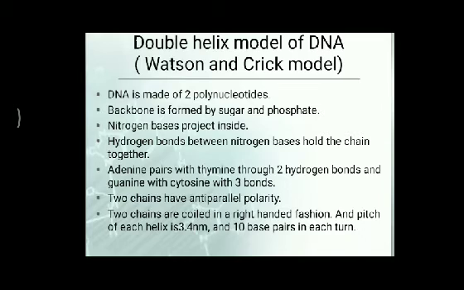Here, the bonds between the two chains, meaning the hydrogen bonds between the two chains, make them twisted similar to a spiral staircase, providing them a double helix structure. The double helical structure is responsible for the replication and transcription process. The sequence of nucleotides in DNA is highly specific and contains genetic information.